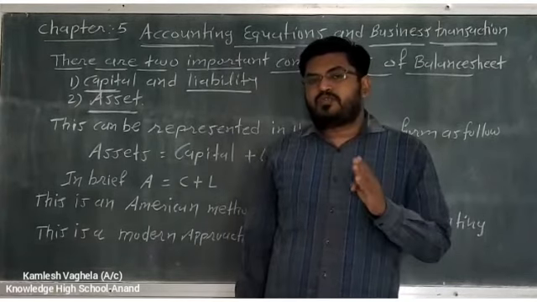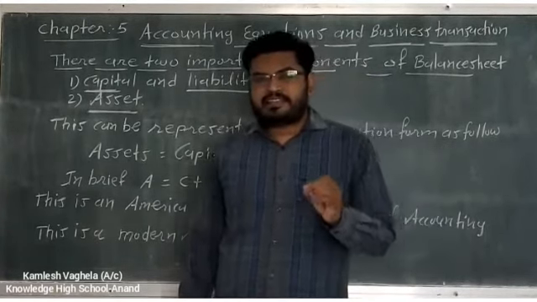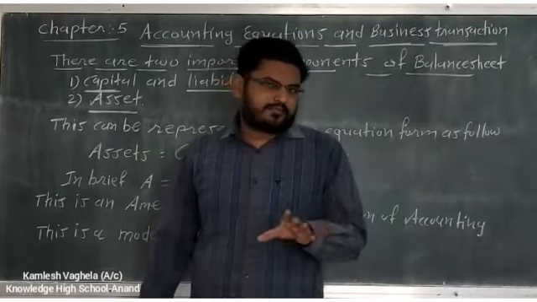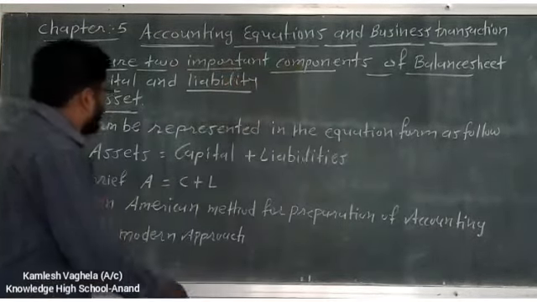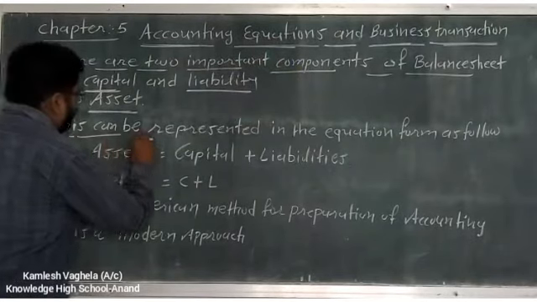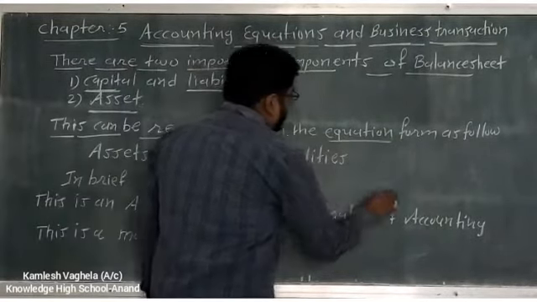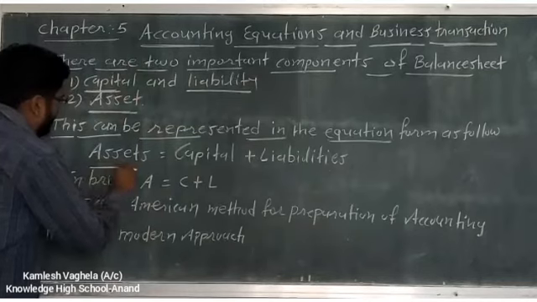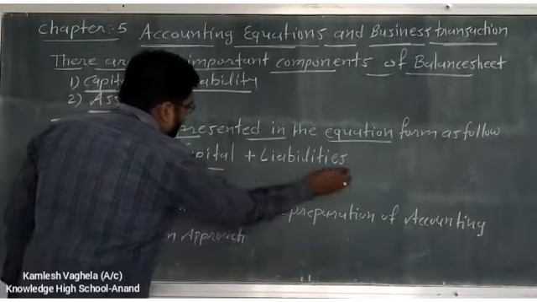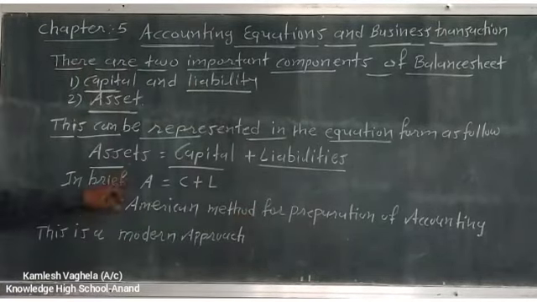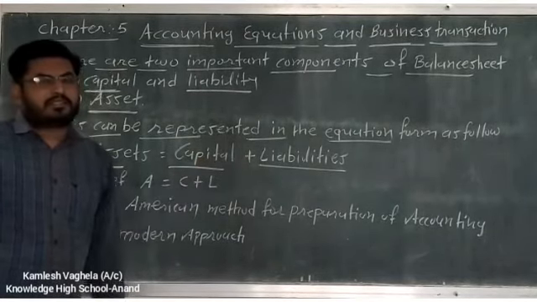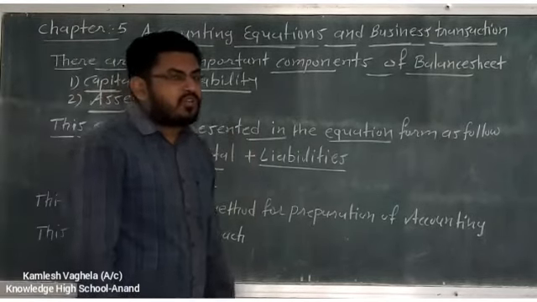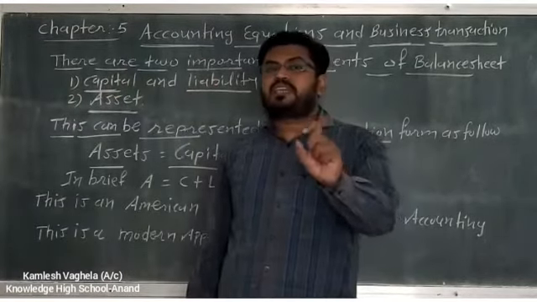So these are known as what? Capital and liability side and asset side. Okay. Now these can be represented in equation form as follows. हम इसको इक्वेशन फॉर्म में भी लिख सकते हैं. How? So assets is equal to capital plus liabilities. In business, assets are always equal to its capital and its liabilities. Now this is what? This is the accounting equation.